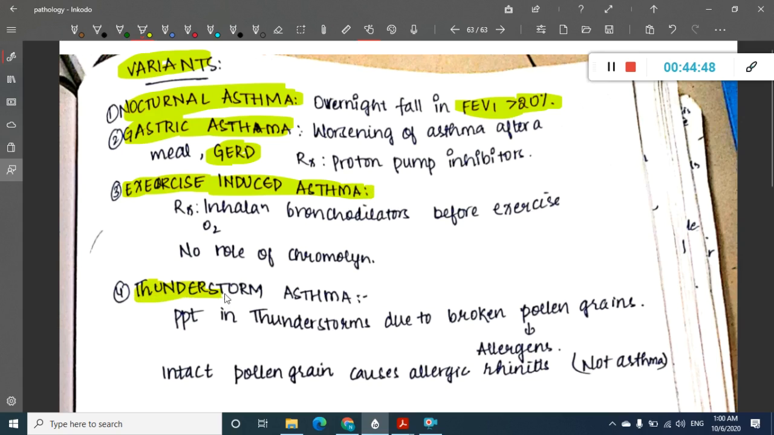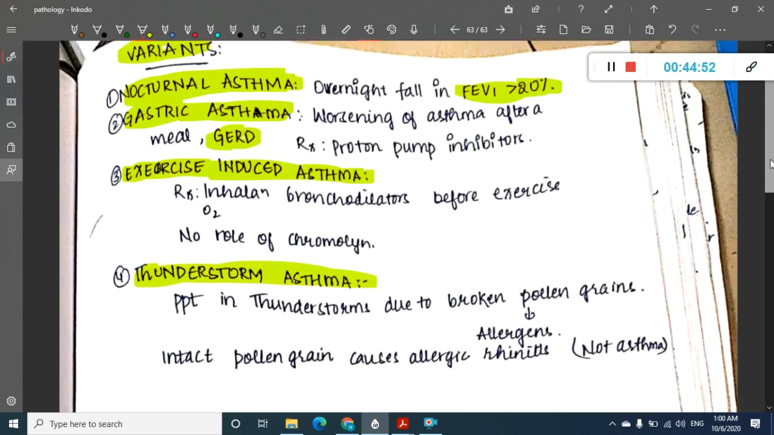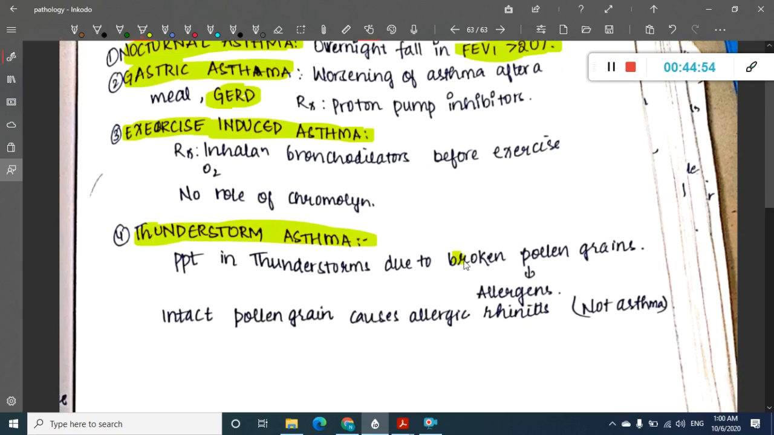Okay, then there is something called thunderstorm asthma. Thunderstorm asthma occurs due to broken pollen grains. Whenever there are broken pollen grains, the child gets thunderstorm asthma. Whenever there are intact pollen grains, there will be allergic rhinitis. Remember that intact pollen grains cause allergic rhinitis, broken pollen grains cause thunderstorm asthma.